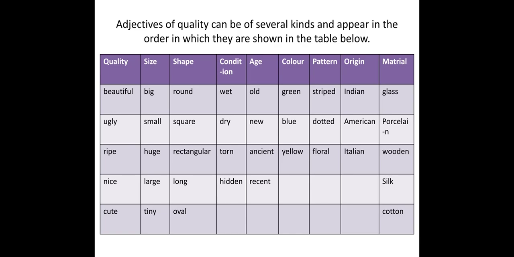Pattern: striped, dotted, floral. Origin means Indian, American, Italian, etc. And as material: glass, porcelain, wooden, silk, cotton. So this way we have different kinds of adjectives of quality.